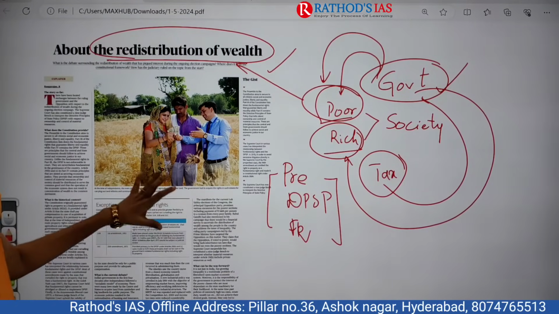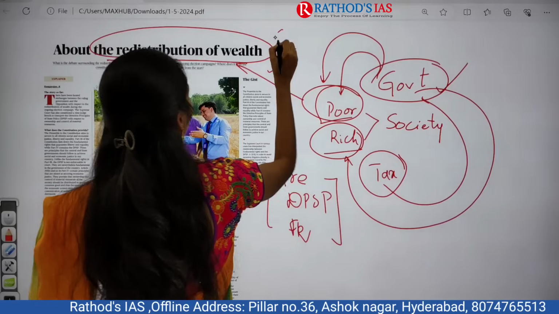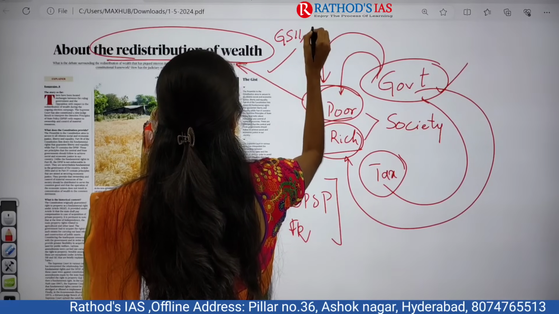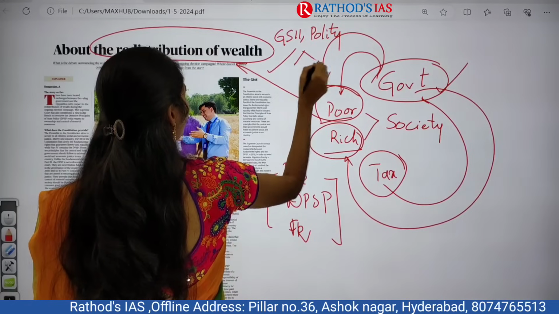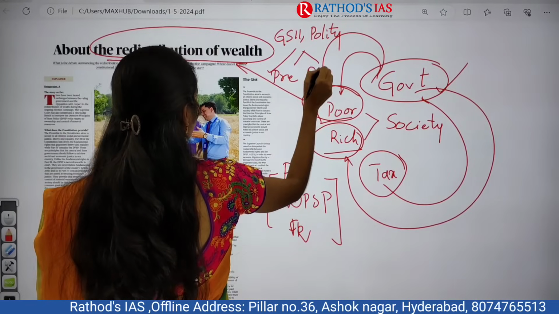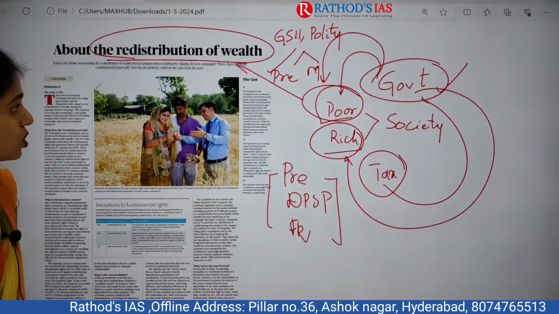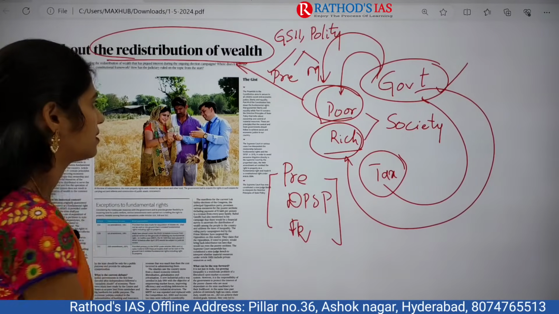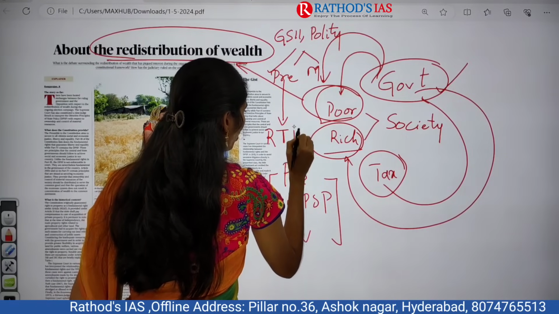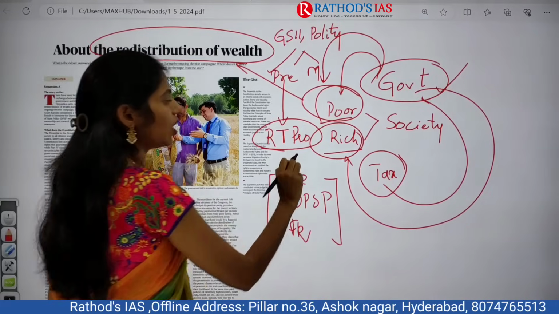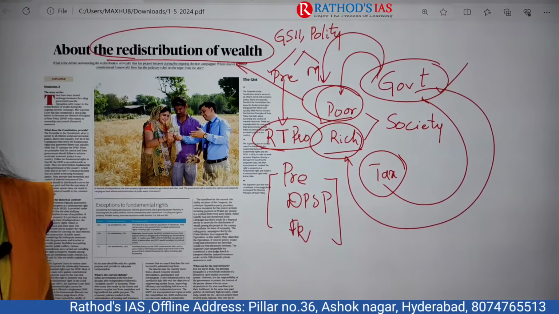This topic is important from GS paper 2 under polity, and you can get both prelims and mains based questions here. From the prelims point of view, many times UPSC has asked about the right to property. The right to property is not a fundamental right now, it is a legal right.